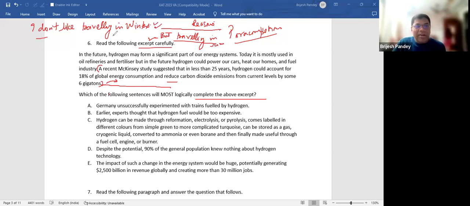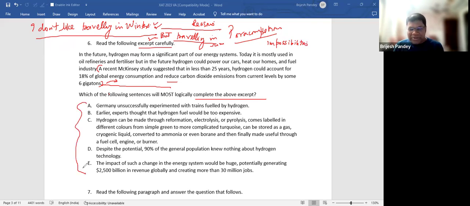But suppose I say I don't like traveling in winter, my father is very rich. Just imagine for a while. I don't like traveling in winter. My father is very rich. So you say, sir, fine, but then what has your father being rich to do with not traveling in winter? Did you understand now? So there are possibilities and there are impossibilities of continuation. Agree or disagree? So when I see this kind of a question, I have to get rid of all the impossibilities or the awkwardness. And the one that I'm left with could be the right answer. Yes or no?